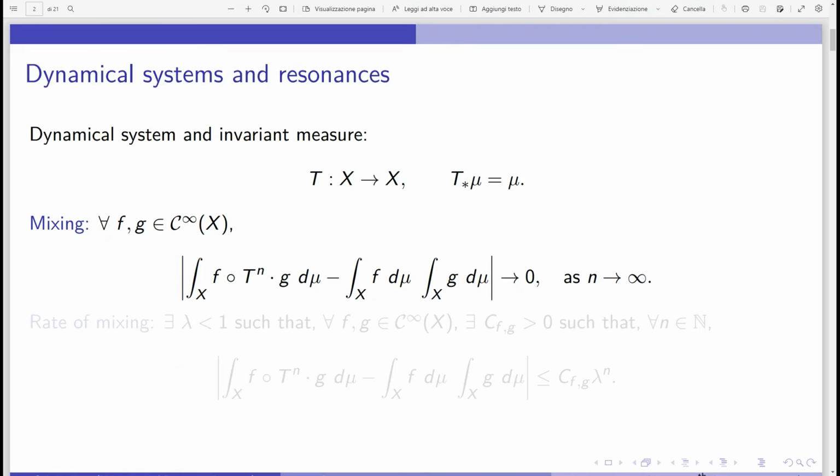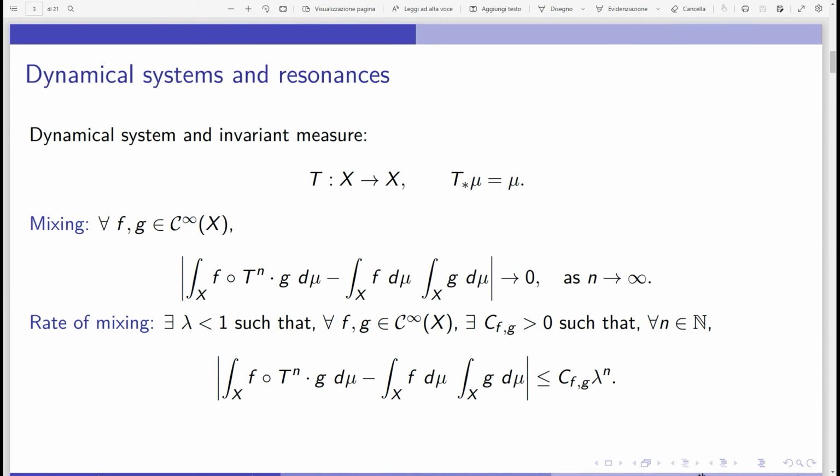But anyways. Okay, and then I would call the system mixing if for every pair of functions in C infinity of X, this integral converges to the product of the integrals as n tends to infinity. Then this system will be called mixing, but in dynamics we are more interested in seeing how fast it converges, which is called the rate of mixing.